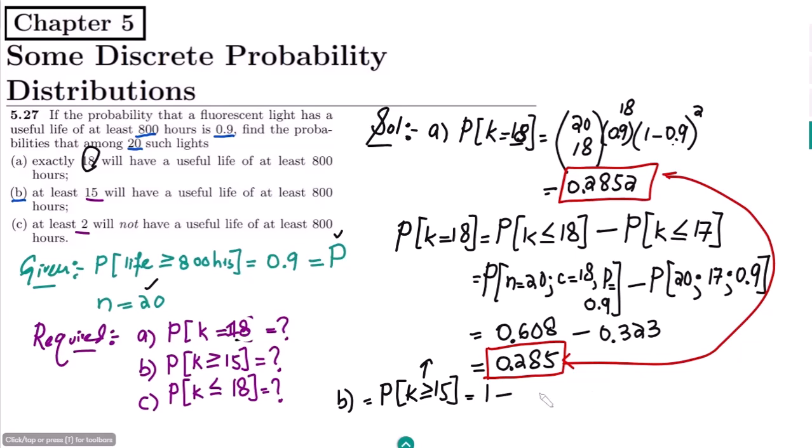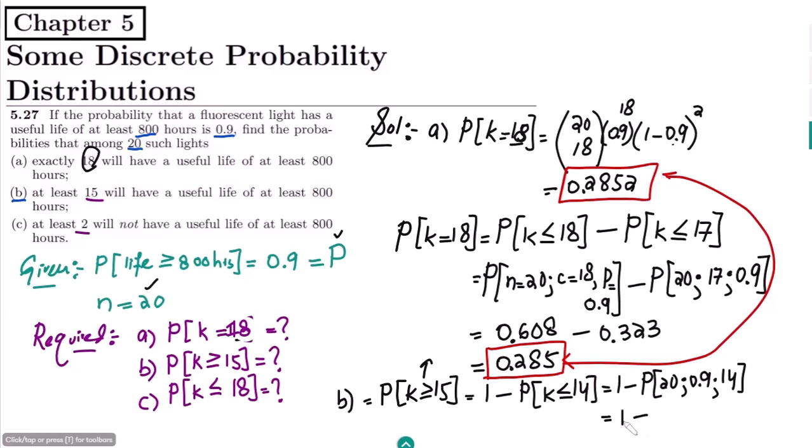So it would become 1 minus the probability that K is less than or equal to 14. Or it would be 1 minus, I have to find out the probability where the value of n is 20, the probability is 0.9 and the value of c is 14, and I have to subtract it from 1.